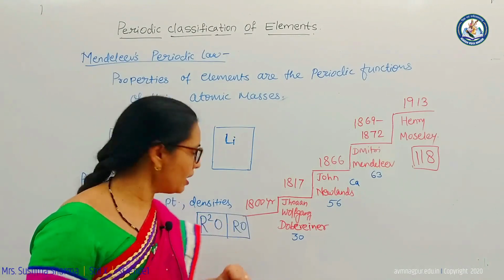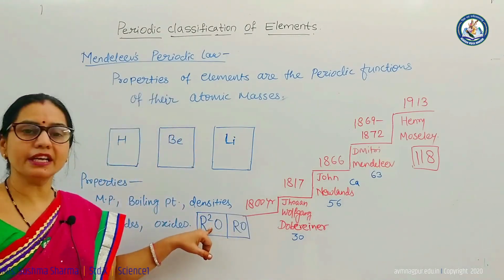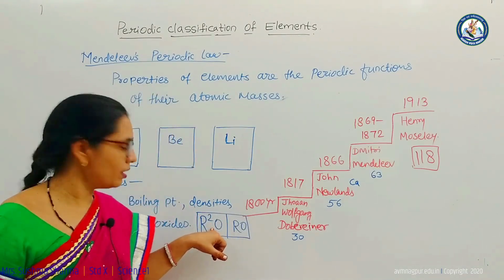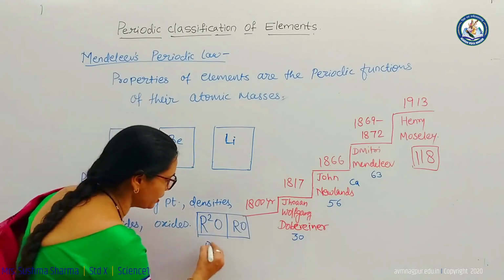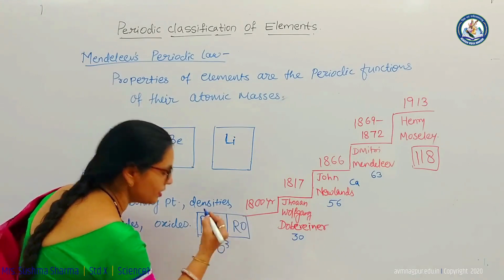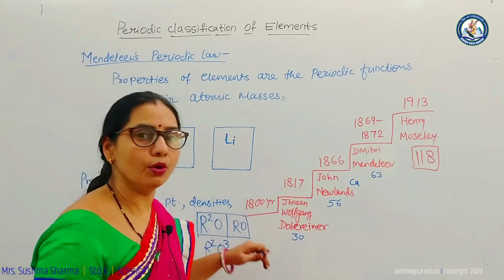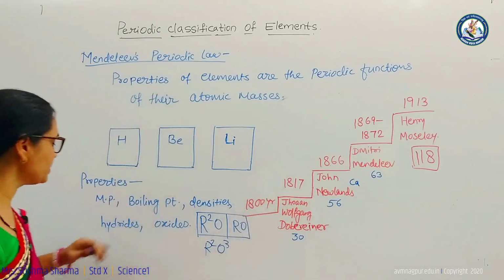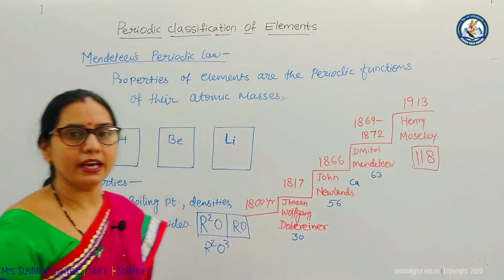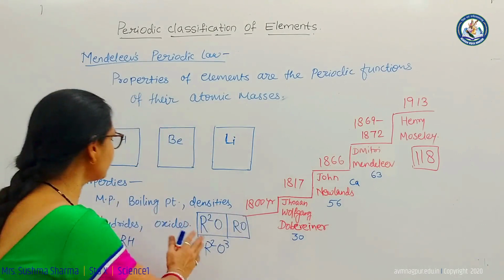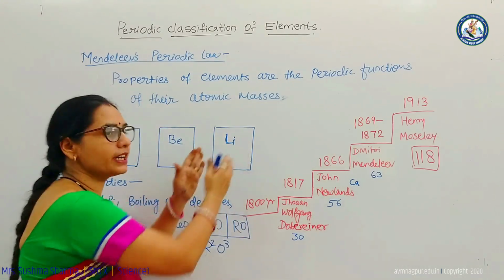The general formula for oxides was taken as RO or R2O, and it continued as R2O3 and so on. For hydrates, he took the general formula as RH, and he placed all these properties on each card.